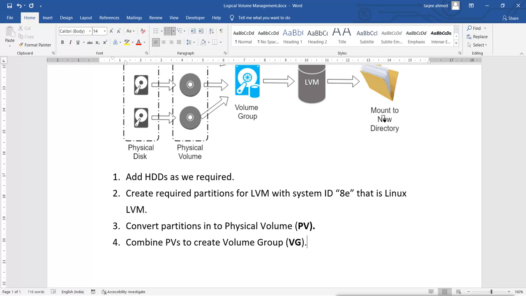Now after creating the VG, we will get the combined space, and then from that combined space we can create the required size of logical volumes, and that is what is called LV.